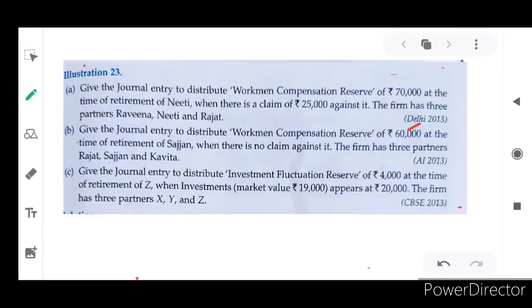Workman's compensation reserve of 60,000 at the time of retirement of Sergeant, when there is no claim against it. The 60,000 is there, but no claims. The firm has three partners, Rajat, Sergeant and Kavita. So the entire 60,000 will be transferred to all the partners equally, because the profit and loss ratio is not given. So it will be distributed to all the partners equally, which means workman's compensation reserve account debited